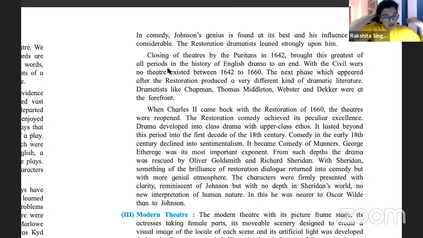Okay, closing of theatre by the Puritans. We don't need to know who the Puritans are. Basically, just like we have Hindu-Muslim riots in our country, in England there were riots in the church, and that was also because of religion. Some fights broke out.